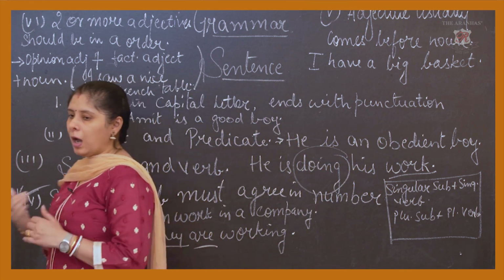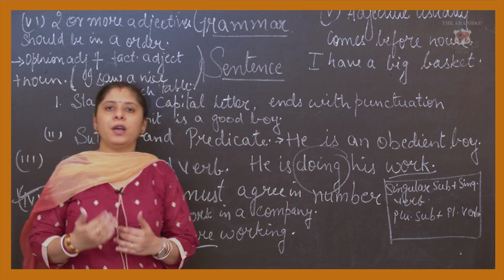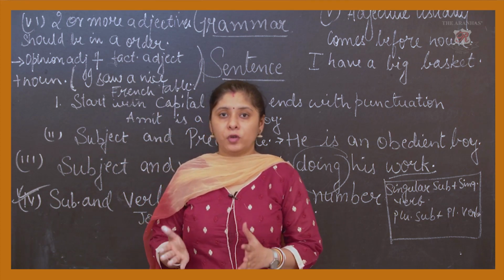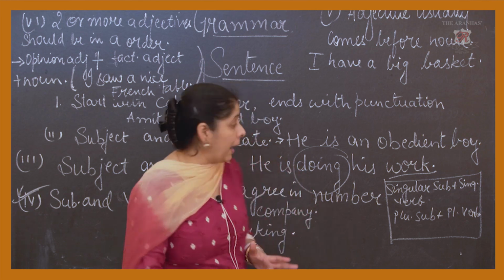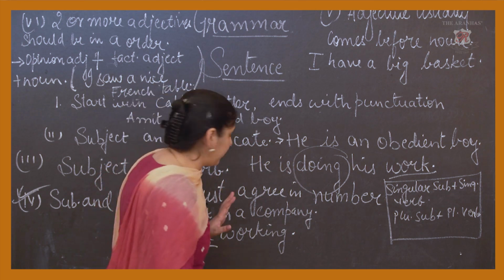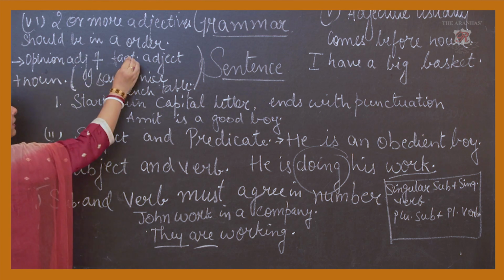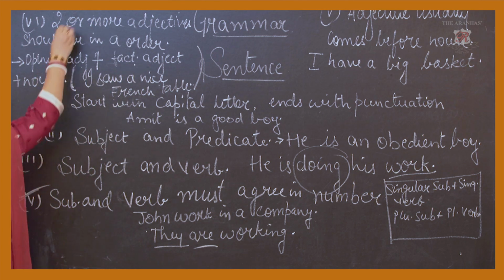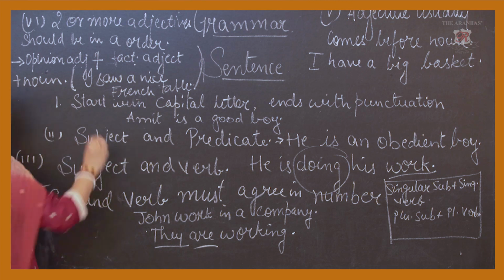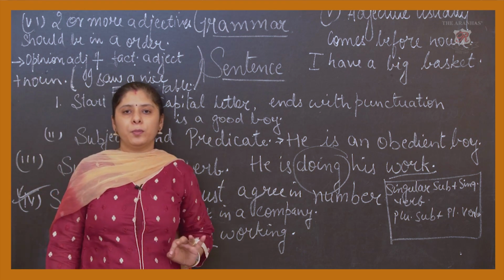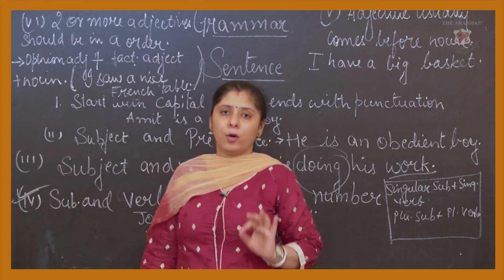While writing all this, we should keep this in mind. One most important thing is that it should be in this order only. We can't write the factual adjective first and then the opinion adjective. No, it should be in this format only. So it is very important for us to remember all the rules.